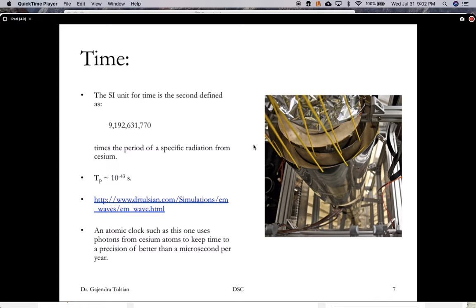Now we'll talk about time, one of the 3 basic units we're going to use this semester.